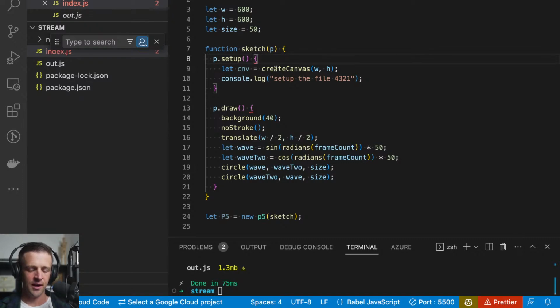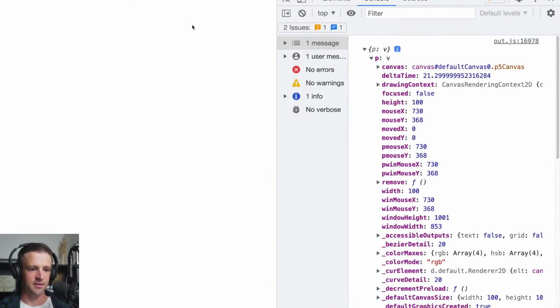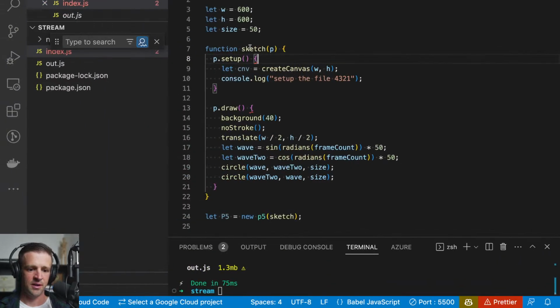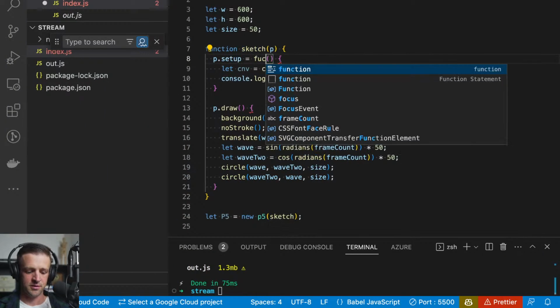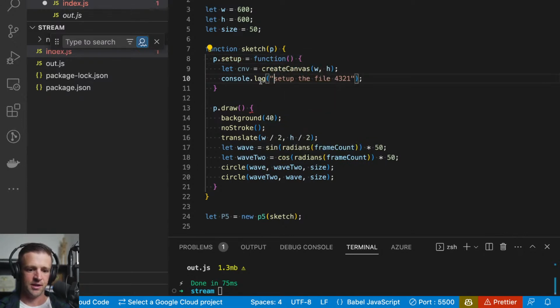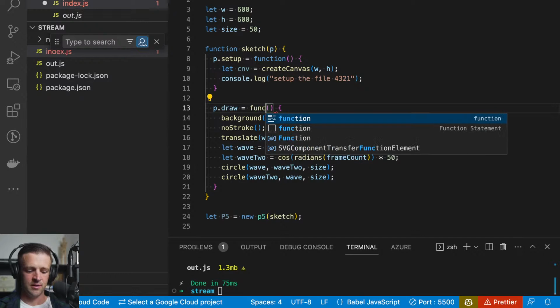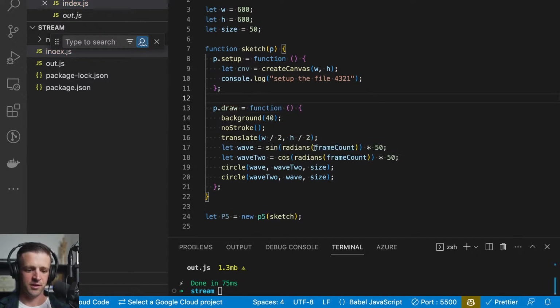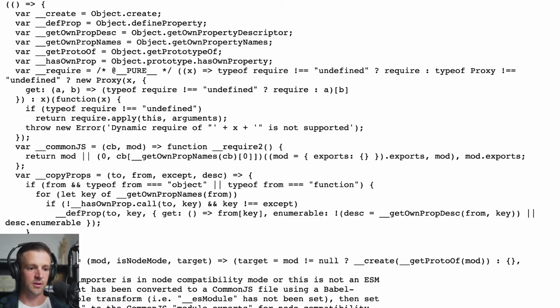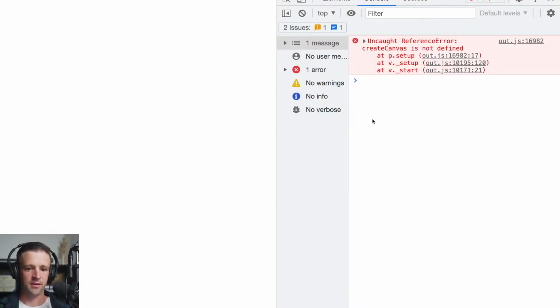I've got some sort of syntax error going on here, so let me just check this real quick. So p.setup, we have to declare it as a function. So we'll say equals function, just like that, and equals function. So now we can go ahead and save, and let's rebuild the file down here, and we'll come back to our project and see if we have this thing working yet.